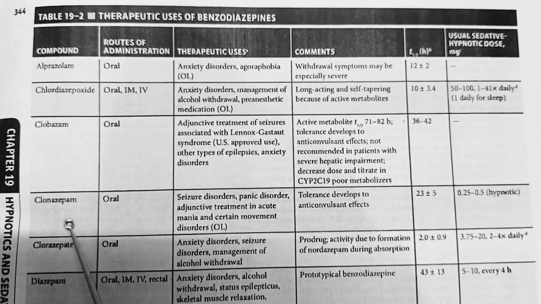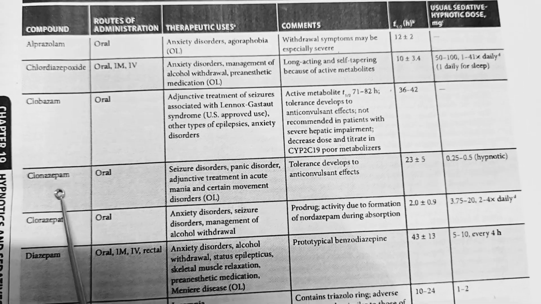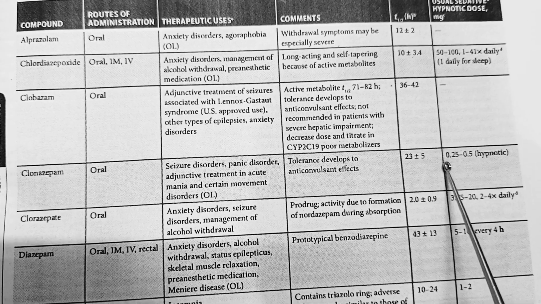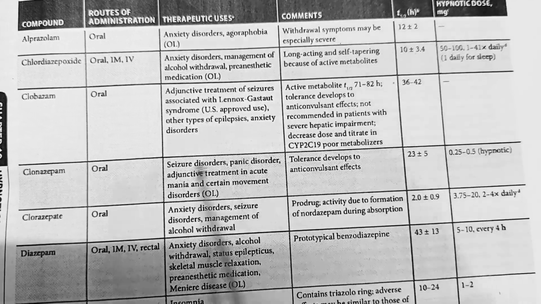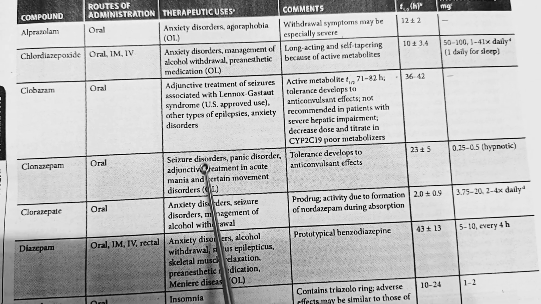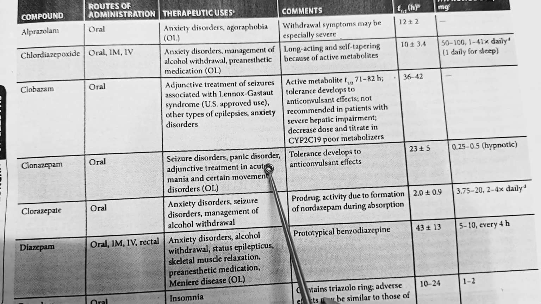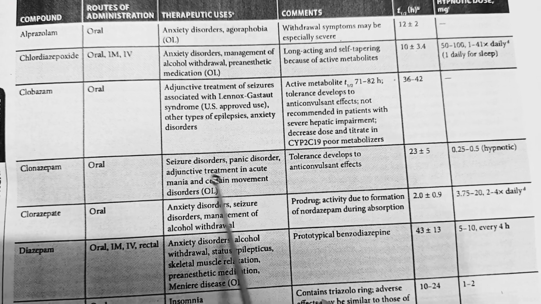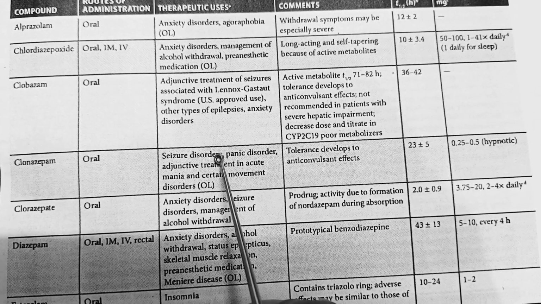Here we can see clonazepam. Clonazepam is available in the market in 0.25 to 5 milligram, 0.5 milligram, and it is used by the oral route, and it is used in seizure disorder, panic disorder, and in the adjunctive treatment in acute mania and certain movement disorders.